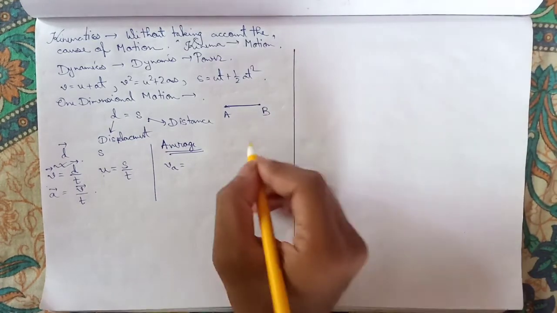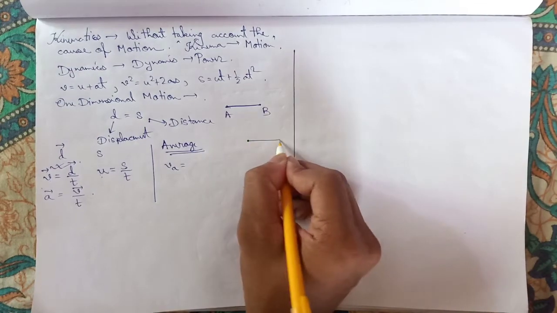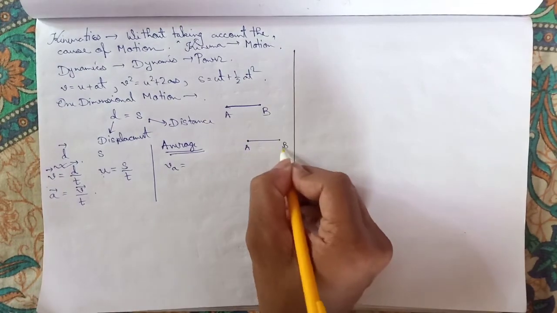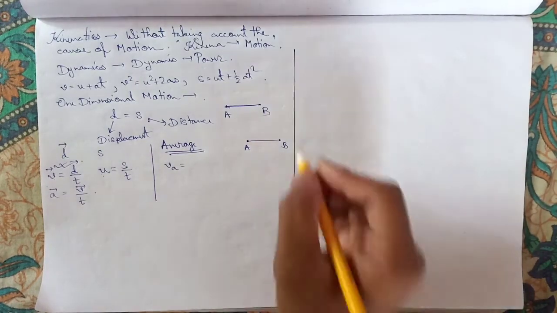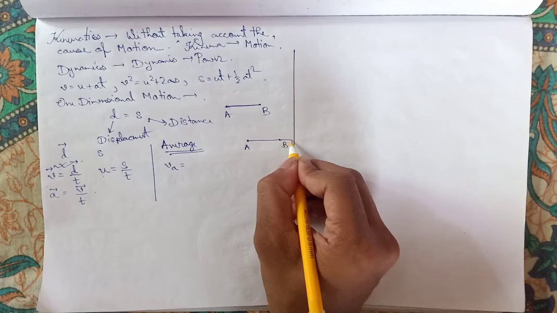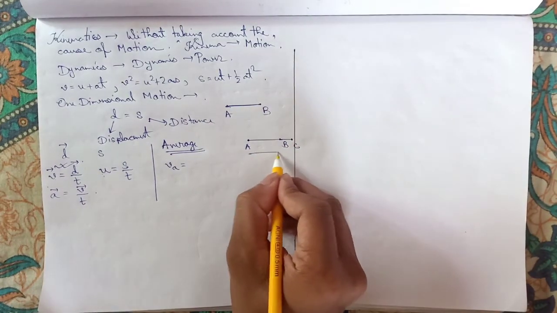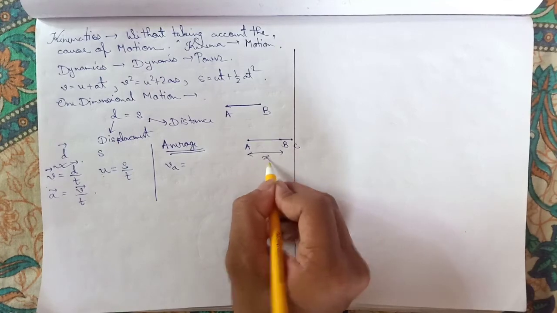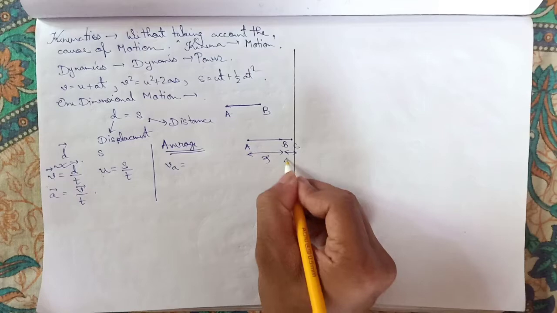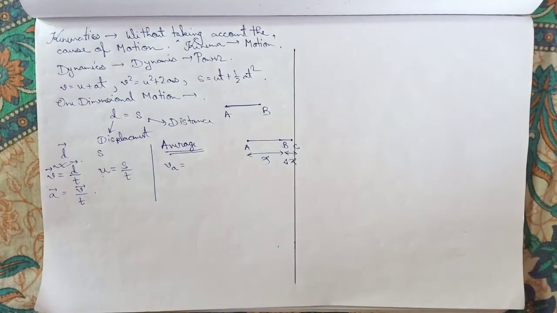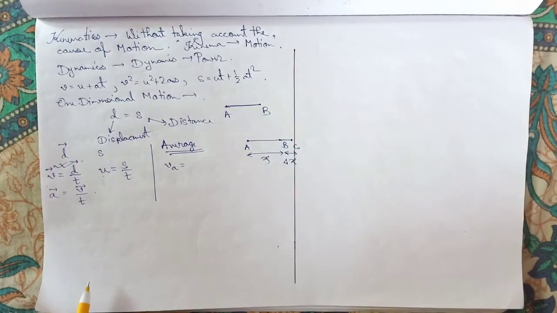Suppose you are going from point A to B, then to another point C. If from A to B the distance is x, and you go another very small distance del x, then we can say from B to C.